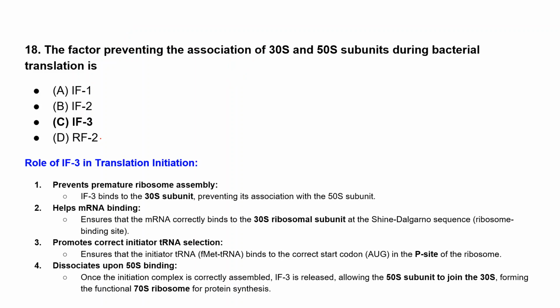Okay, let's see. So initiation factor 3 is the right answer for this question. What is the role of initiation factor 3? First, it prevents premature ribosome assembly. How?